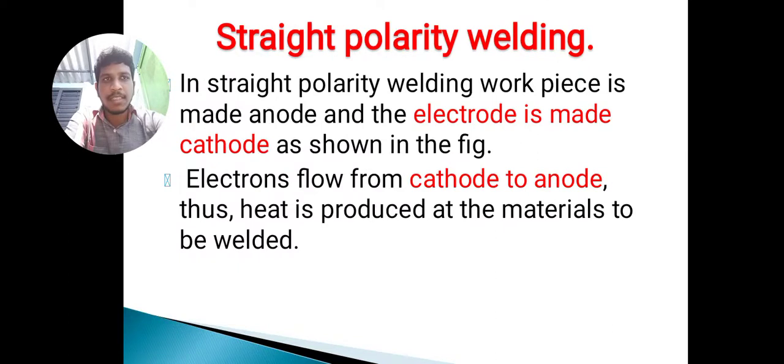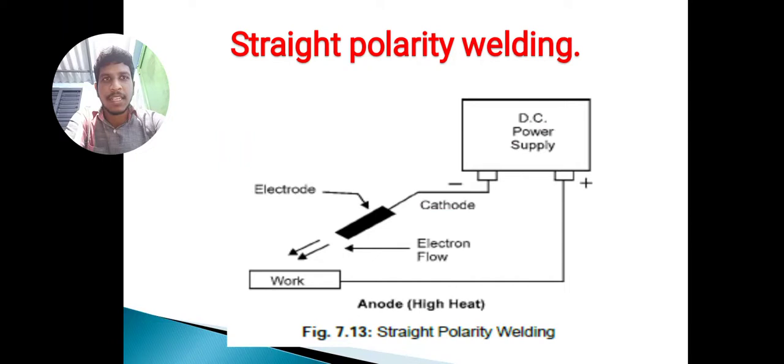Straight polarity means the welding workpiece is made the anode and the tool, that is the electrode, is the cathode. The electrons flow from cathode to anode, thus heat is produced at the materials to be welded. That is straight polarity. This is the figure for straight polarity welding. In this I am showing the cathode negative and the work as the anode positive. The supply is given from a DC power supply, direct current.